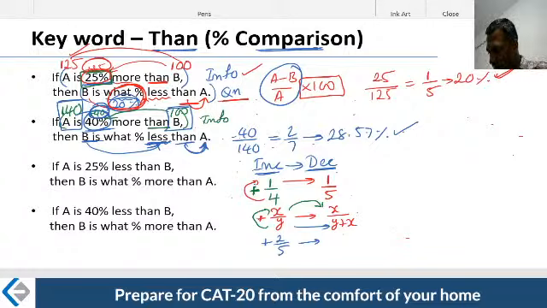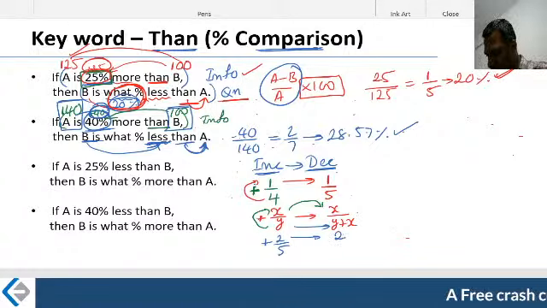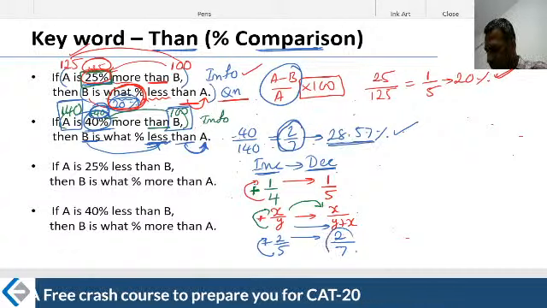Simple, guys. Write this 2 as it is. Don't change this 2. What to change now? 5 plus 2. What is 5 plus 2? Change the denominator to 7. That's what precisely you got here. 2 by 7. And you wrote this particular number. And that's what we are doing here.